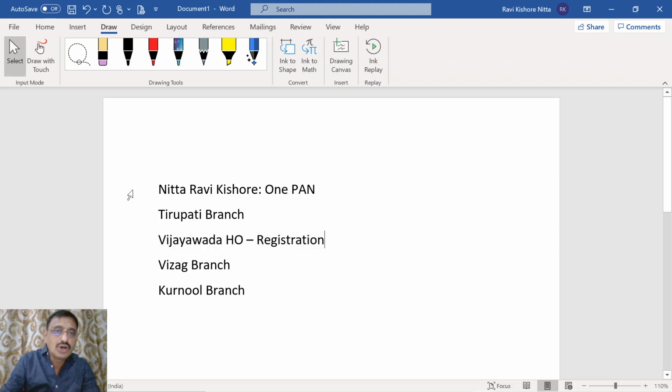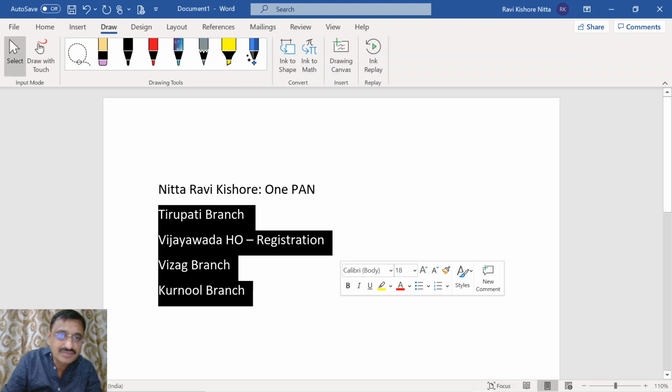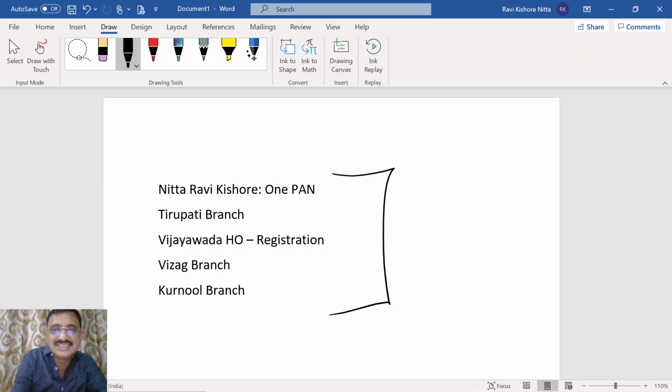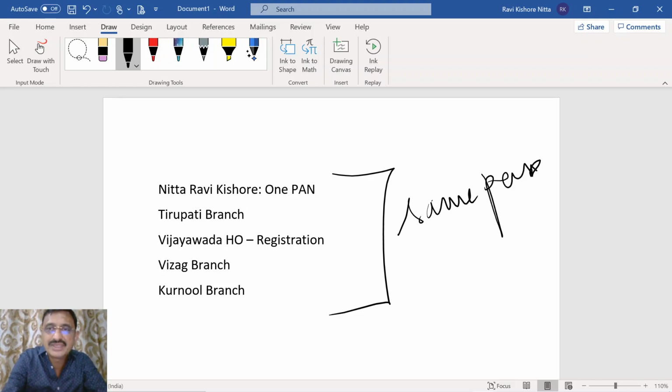Now all the registrations are the same. So these branches and head office will not be considered as distinct persons. These are all the same person.